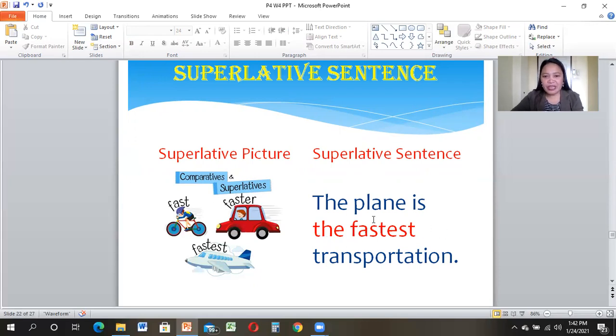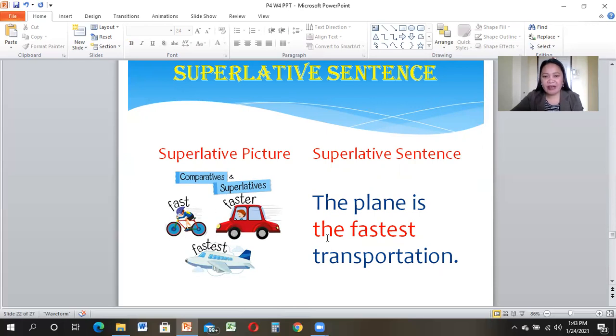So we use the fastest here because we are using the superlative form of the adjective. The superlative form means we are comparing three objects or three transportation.